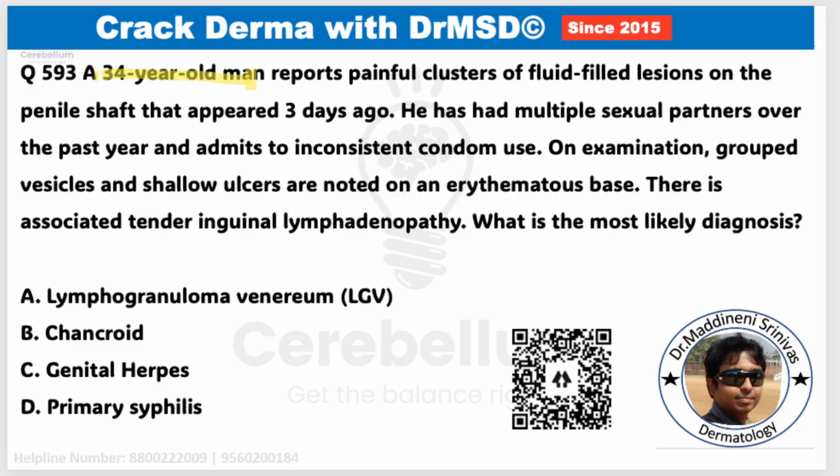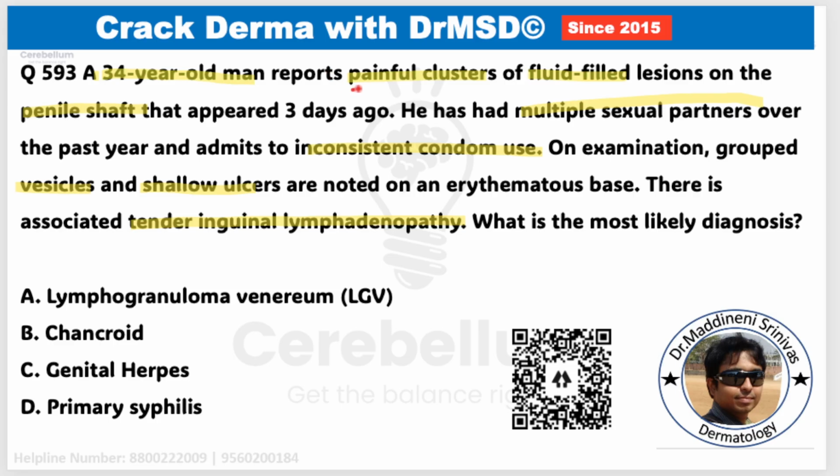So, a 34-year-old man with painful clusters of fluid-filled lesions on the penile shaft. So it is a sexually transmitted disorder. History of multiple sexual partners is given, and inconsistent condom usage is there. On examination, grouped vesicles and shallow ulcers are noted on an erythematous base. Also, there is painful inguinal lymphadenopathy. So, what do you think is the correct answer?